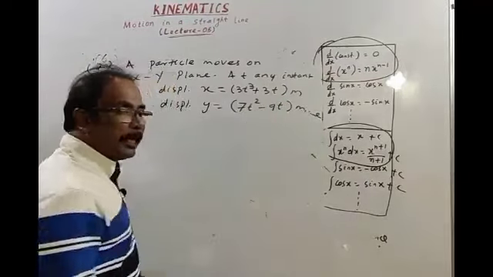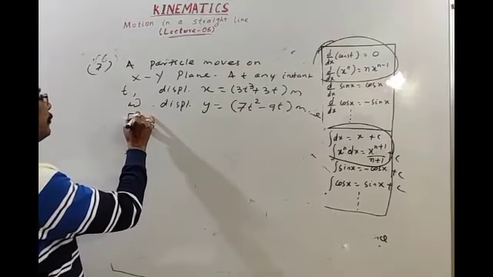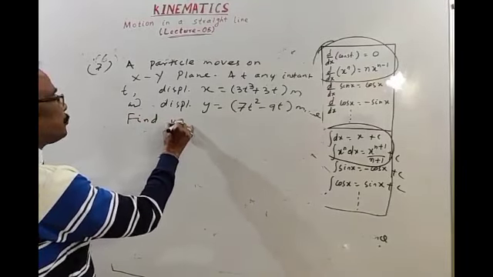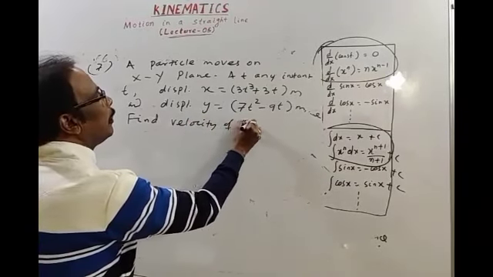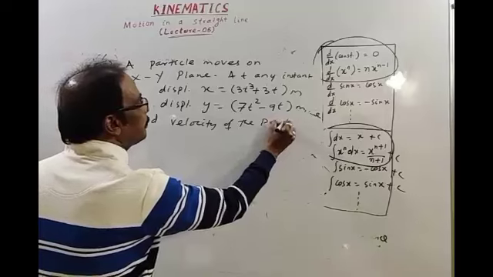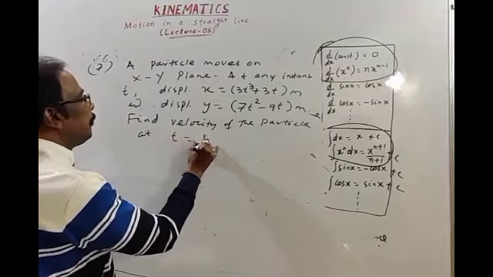Again, t is in seconds. Okay, find the velocity of the particle at t equal to 1 second.